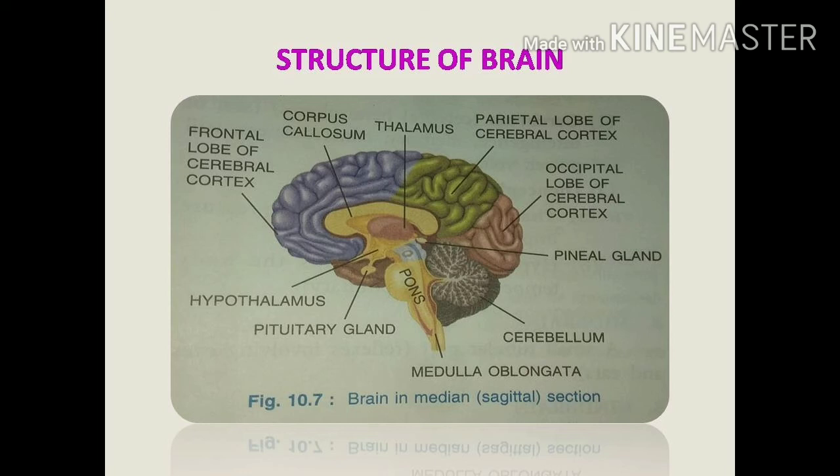And we can see the thalamus region and hypothalamus. At the base of the hypothalamus we can see the pituitary gland. In the cerebellum, you can see it has a branching, tree-like appearance. That is the cerebellum. And next we can see the medulla oblongata. So these are the main parts of the brain.